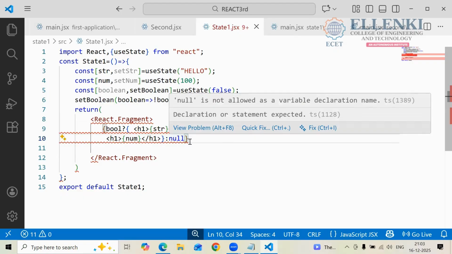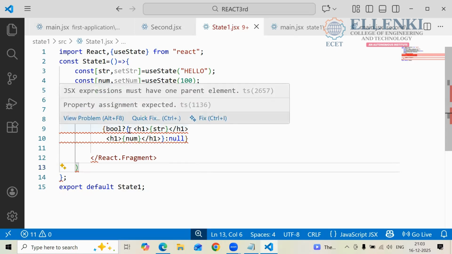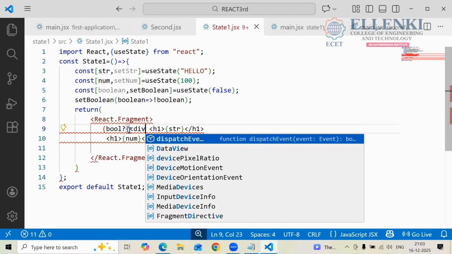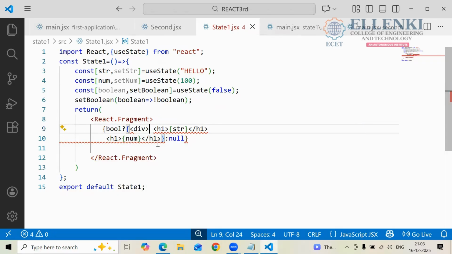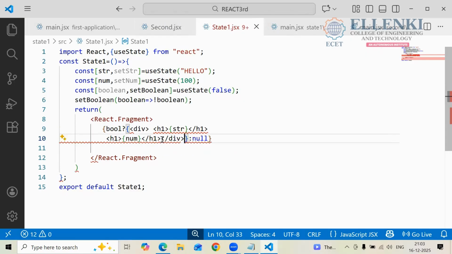Where do you have to keep this last semicolon? Inside the bracket or outside of the bracket? And if you want to use multiple tags, whatever data we have, hello 100, we are getting combinedly, no. So here we have to combine. For this combine, you have to use a div tag here, and close the div tag here.